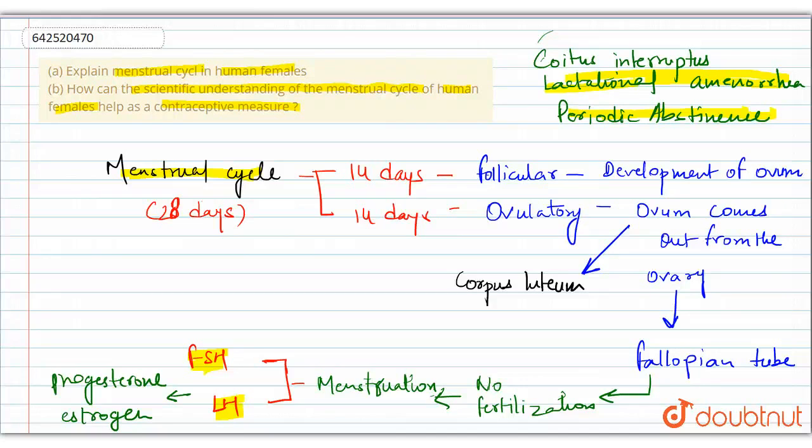And coitus interruptus is not much related to the menstrual cycle. But these two methods are related to the menstrual cycle, so it will help us to understand how we can utilize these methods as a contraceptive measure.